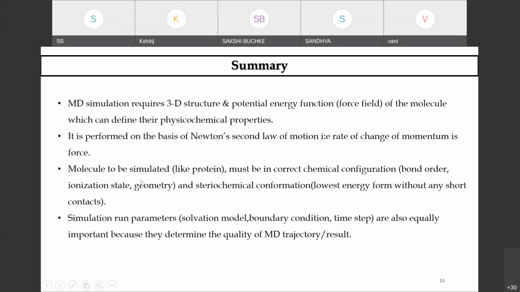And the molecules to be simulated must be in a correct chemical configuration with respect to ionization, charges, forces, radii, stereochemical forces, and simulation parameters, say the periodic boundary conditions. The various ensembles, the microcanonical, the canonical, or the isothermal-isobaric ensembles, are also very important in determining the simulation event analysis